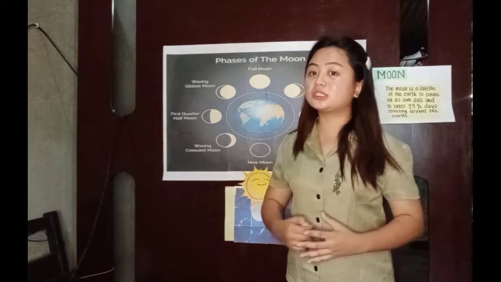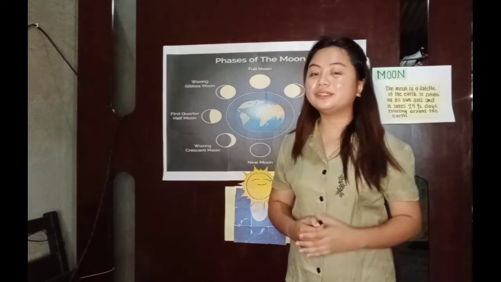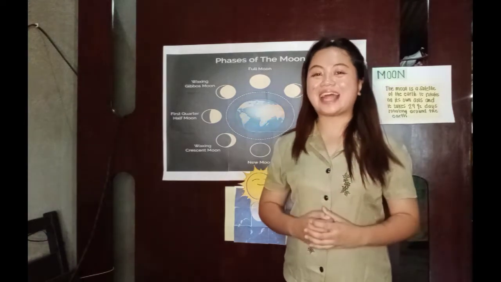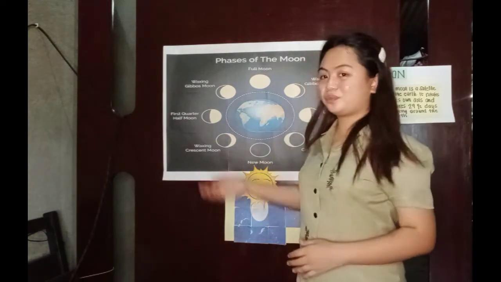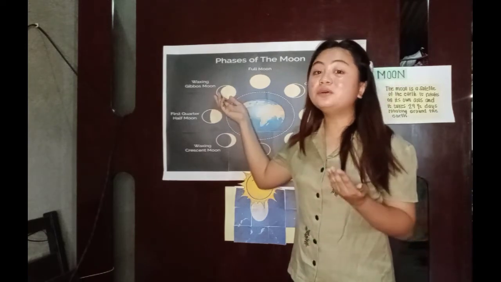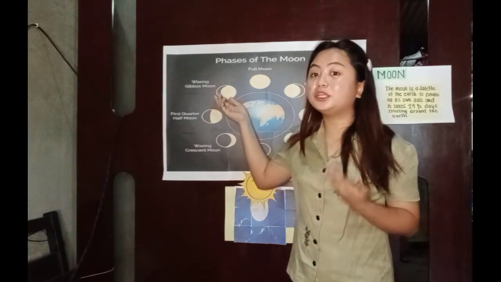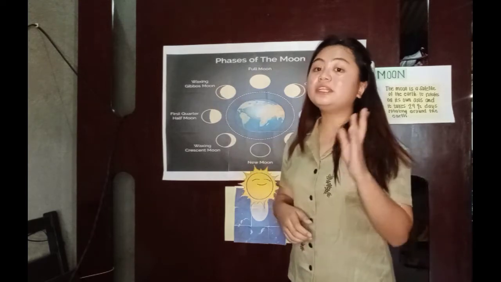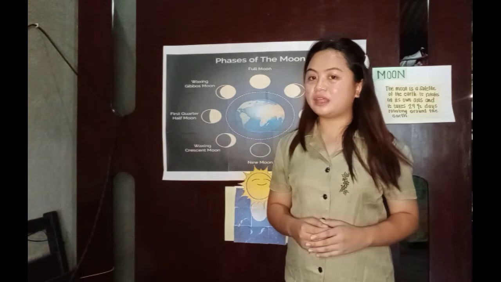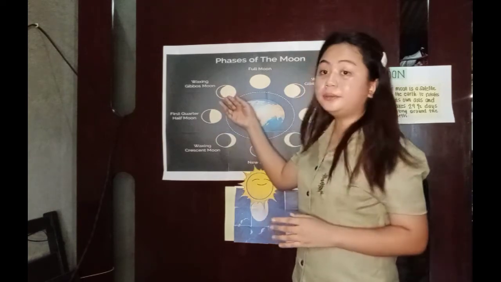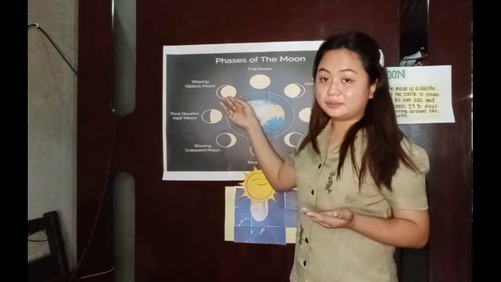Can someone explain what is first quarter moon again? The right side of the moon appears bright and the left side appears dark. Good job, class! Now, here is the fourth picture. This moon is more than 1/2 illuminated by the sun, but not completely illuminated. After a few days, we see more than half of the moon lighted.